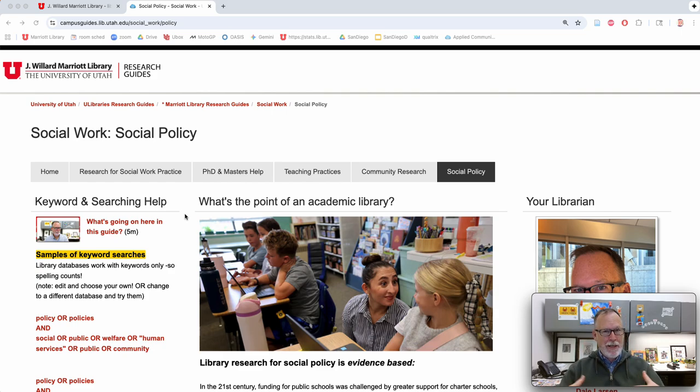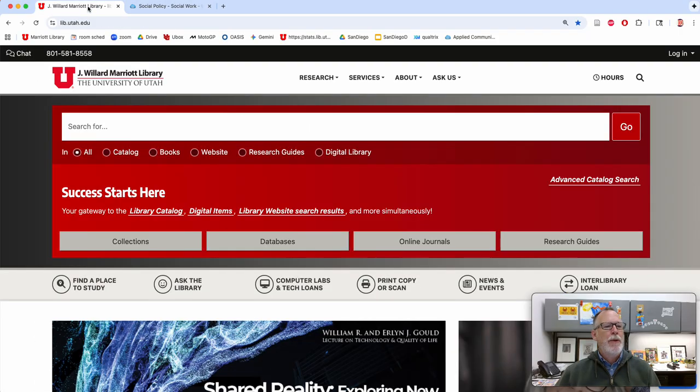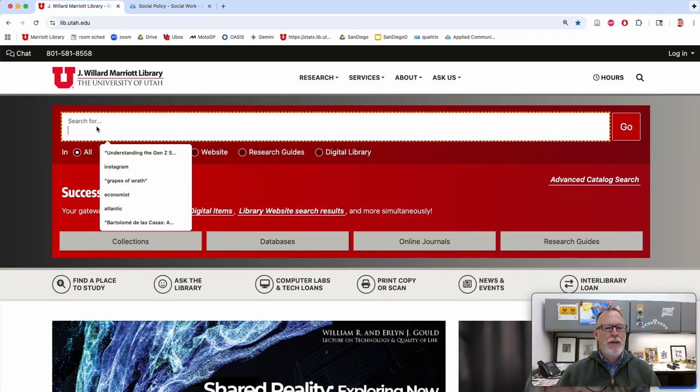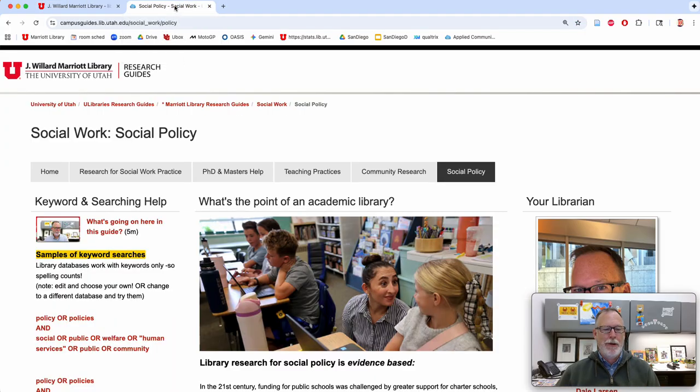What's going on in this guide, and how can you use it to influence, expand on, or support the research you're doing, or op-eds, or whatever assignment you're doing? Let me run through some of the ideas here. First of all, when you go to the Marriott Library, this is the main search. I'm going to call this the catalog. So if I ever refer to the catalog, that's what's going on.